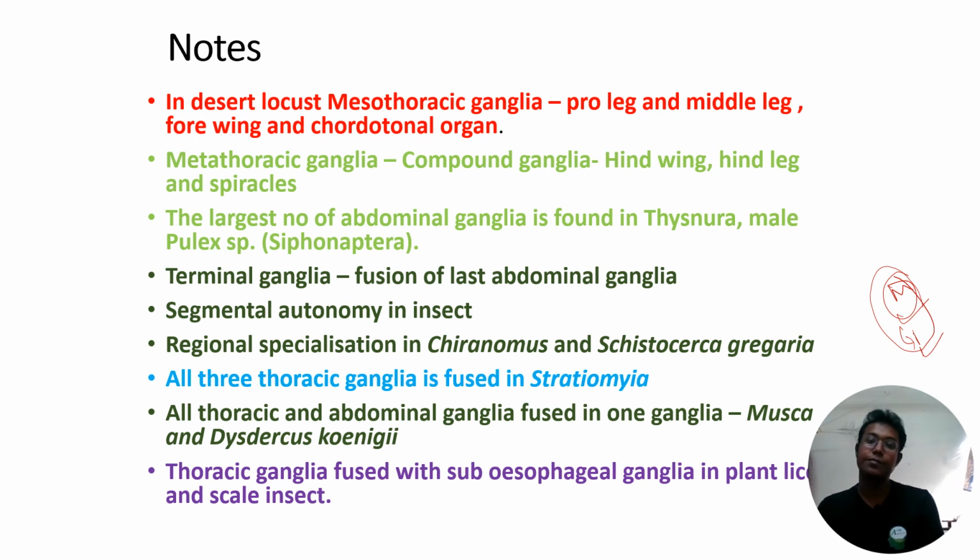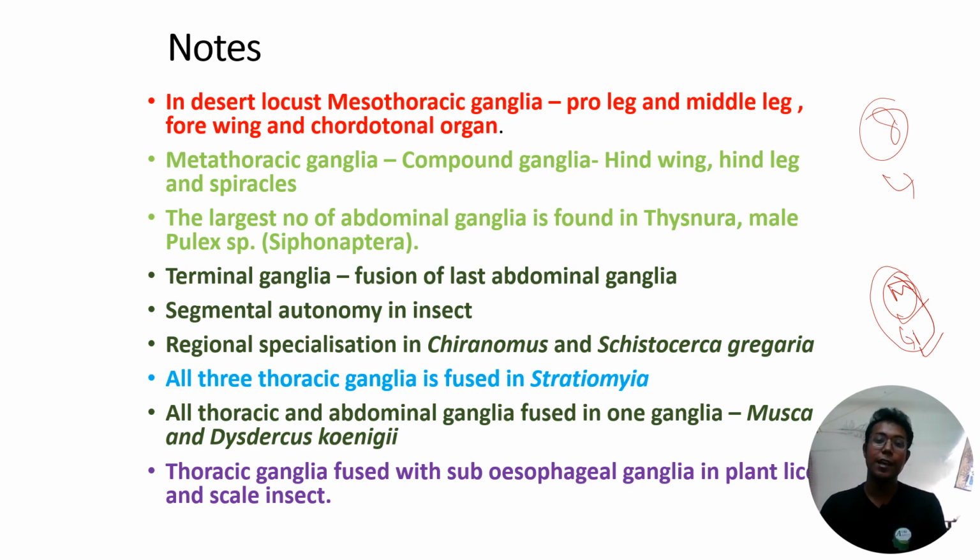Then terminal ganglia. In many insects we have seen a terminal ganglia. As I have told you, there are 8 ganglia. That means the terminal ganglia is the fusion of the 8, 9, 10 and 11 abdominal ganglia, which combine to form a large ganglia called the terminal ganglia.